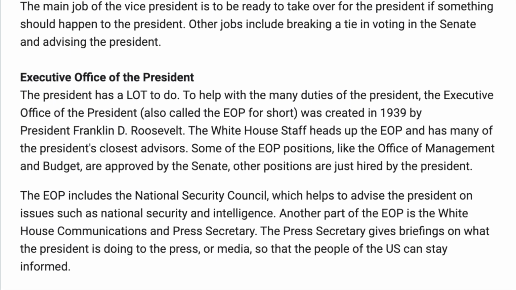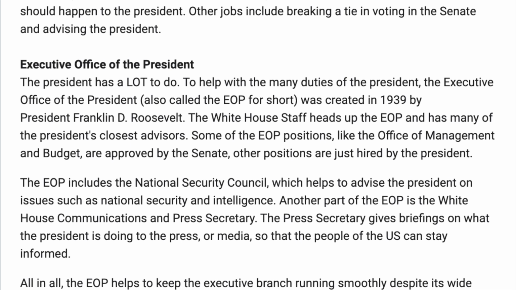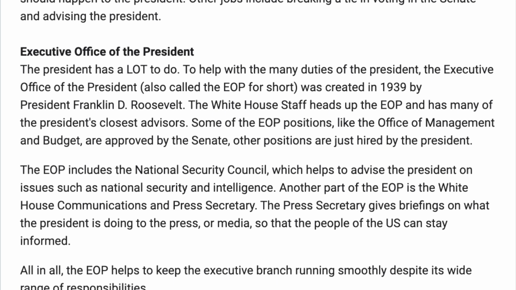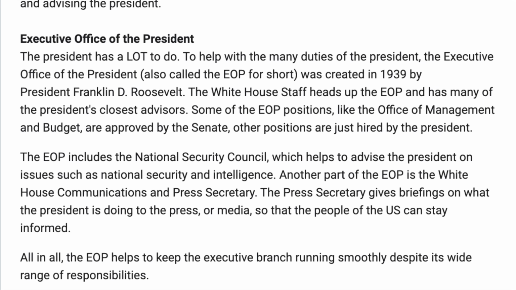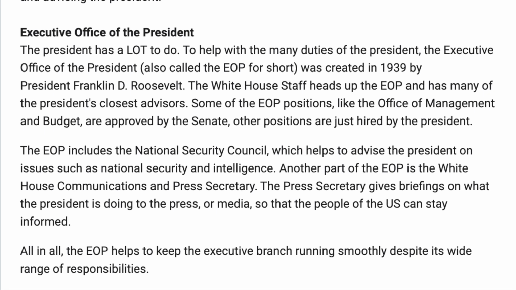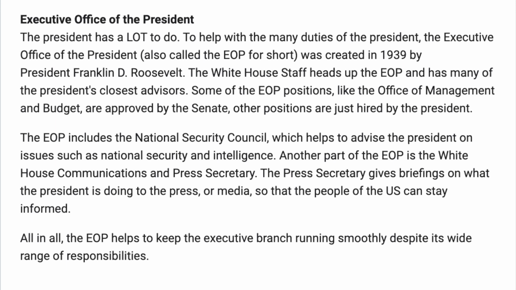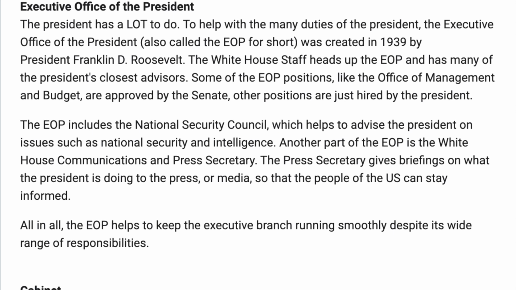Some of the EOP positions, like the Office of Management and Budget, are approved by the Senate. Other positions are just hired by the President. The EOP includes the National Security Council, which helps to advise the President on issues such as national security and intelligence. Another part of the EOP is the White House Communications and Press Secretary.